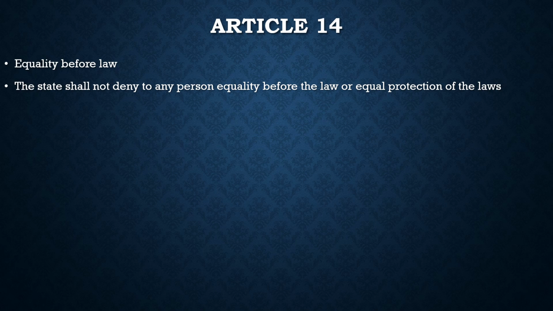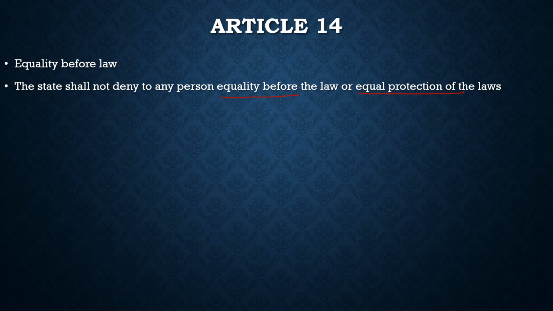Now here we have Article 14. What does Article 14 say? It speaks about equality before law. It says the state shall not deny to any person equality before law or equal protection of the law. Now here are these two concepts, and it is very important for us to understand what these two concepts are.